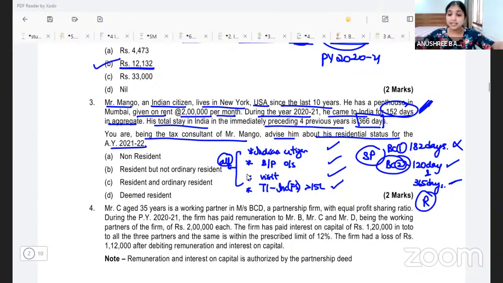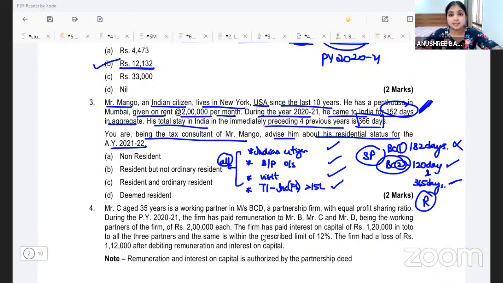Okay. Now, once we conclude the assessee is resident, we will also see whether he is an ROR or whether he is an RNOR. Right? Now, when do you say he is an ROR? If special provision is applicable, when do you say he is ROR? Number 1, first basic condition should be fulfilled. Number 2, we have 2 additional conditions. That is, he must be a resident in at least 2 out of 10 preceding previous years. And number 3, he should have stayed in India in the 7 preceding previous years for at least 730 days.